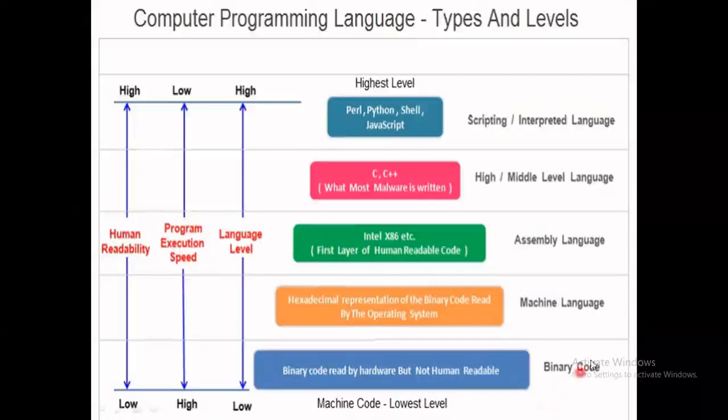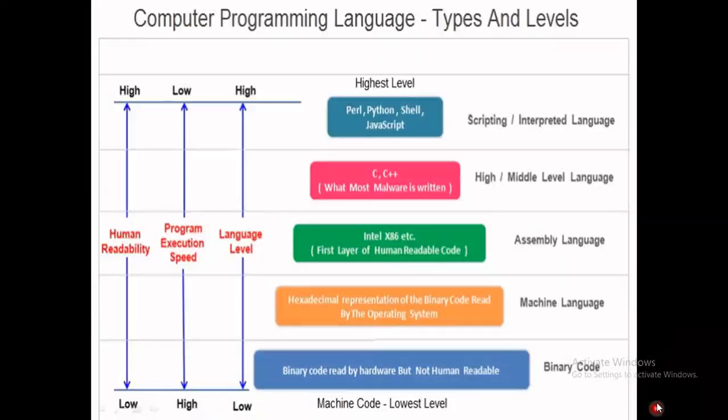The high level programming languages are human readable forms, while the lowest level programming languages provide the least abstraction. Because of that, it is relatively more difficult to read and write programs in low level languages.